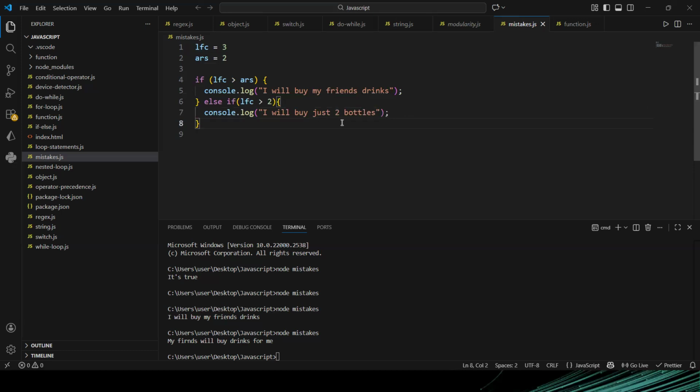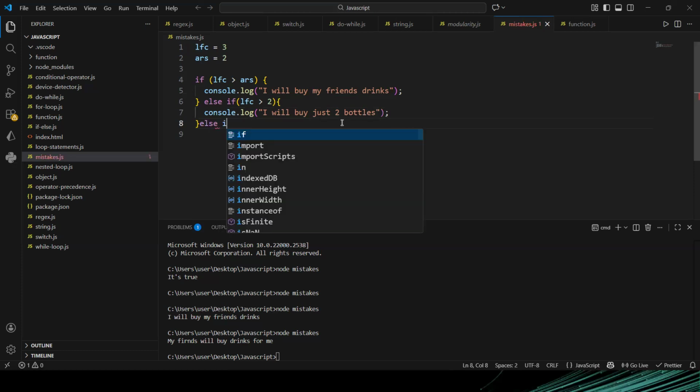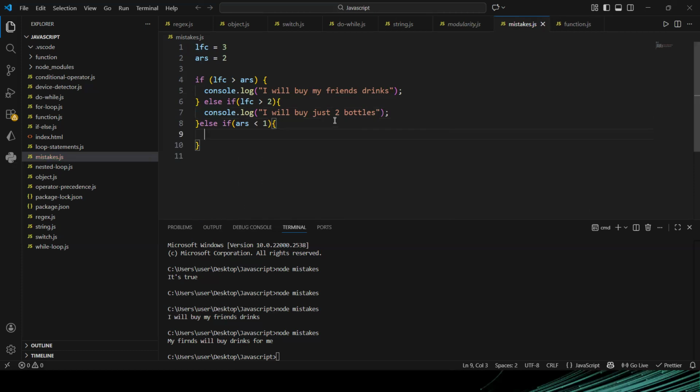Else if, I'm checking another condition. If Arsenal scores less than 1, you can see I can do another thing here. Whatever I'm printing here does not really matter right now.